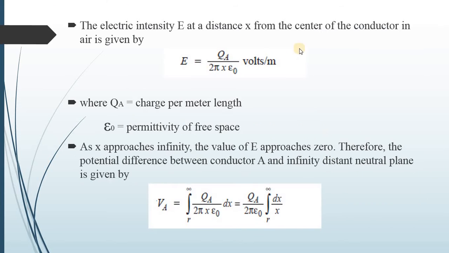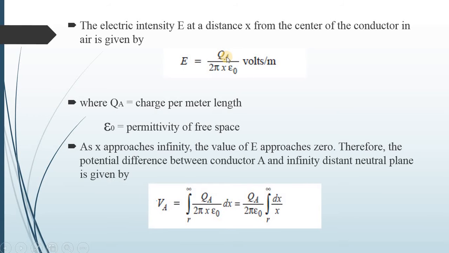For that, first we have to find the electric field intensity. The electric field intensity E at a distance x from the center of the conductor in air is given by E equals QA upon 2 pi x epsilon 0 volts per meter.